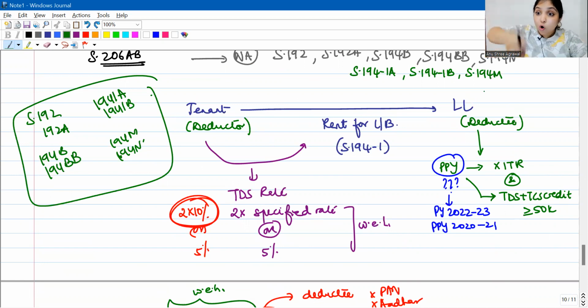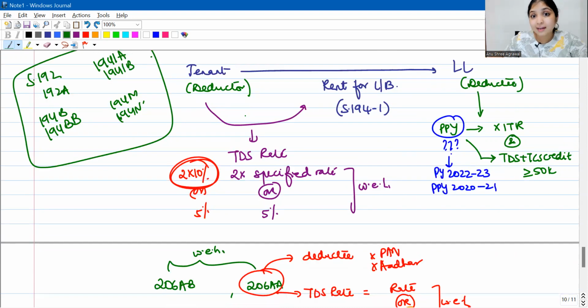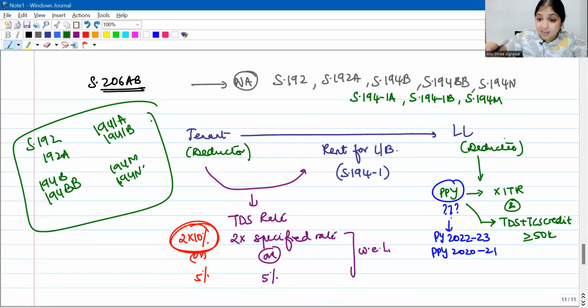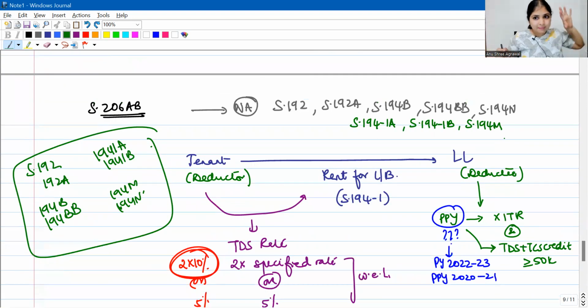If the deductee is also not giving PAN and Aadhaar, neither he is giving PAN nor he is giving Aadhaar, then 206AA will also apply. Under 206AA, the deductor will deduct tax at the rate or 20%, whichever is higher, only for 194O and Q, 5% instead of 20%. So if 206AA is also applicable, you first apply 206AB independently and arrive at the rate. You apply 206AA independently and arrive at the rate. Both of these, you pick whichever is higher.